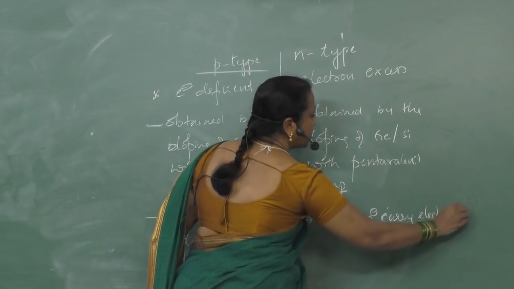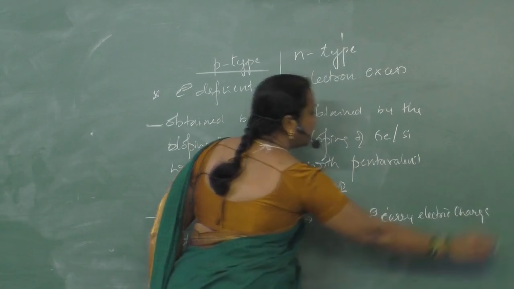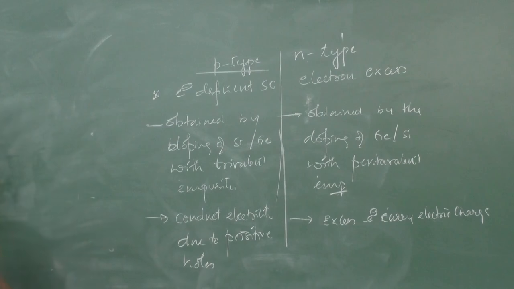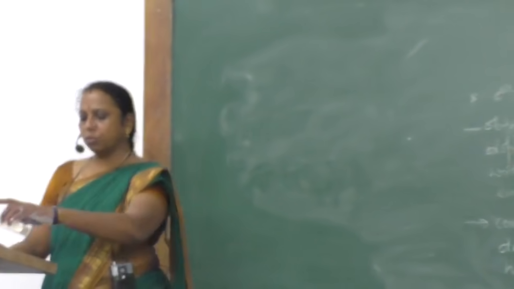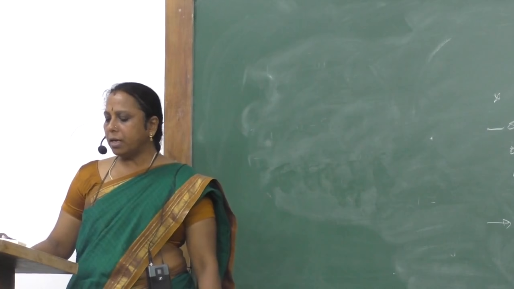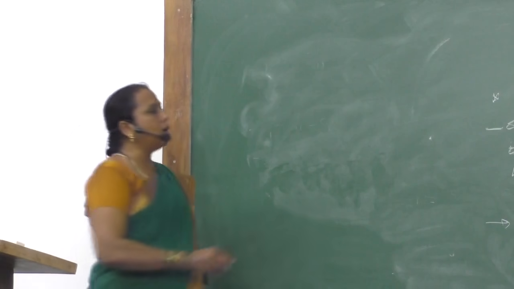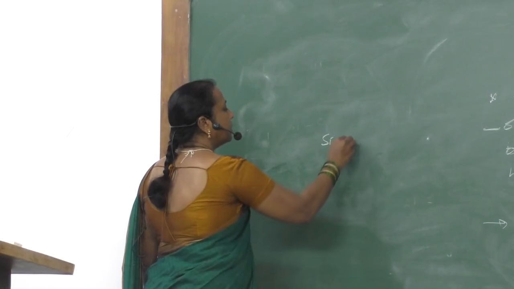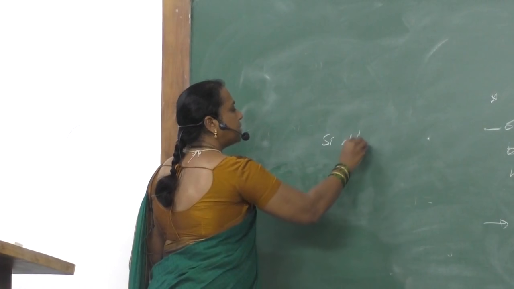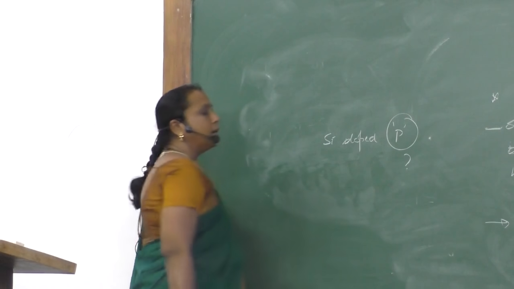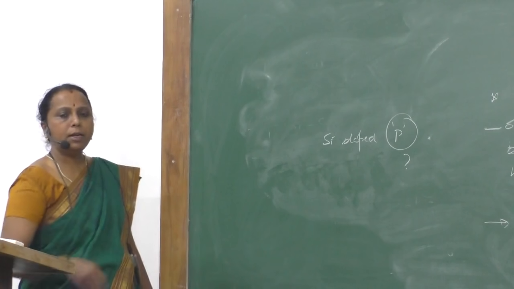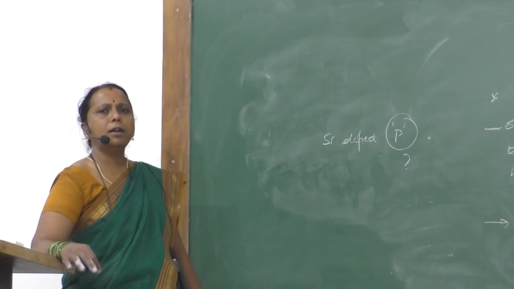Carry electric charge. So these are the differences between p-type and n-type semiconductors. Coming to the next, 24th last question in the 2 marks part. What type of semiconductor is obtained when silicon is doped with phosphorus? You should know where phosphorus is in the periodic table, whether it is a pentavalent impurity or a trivalent impurity.